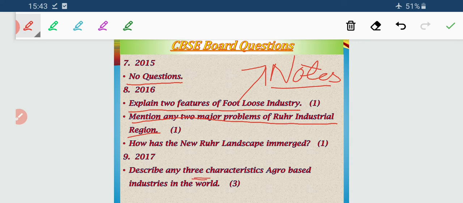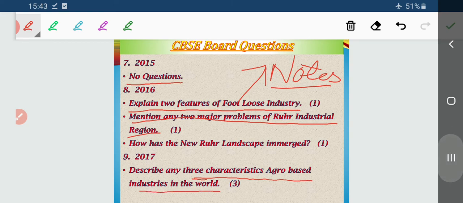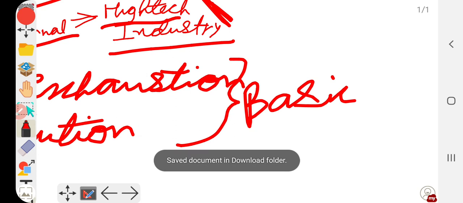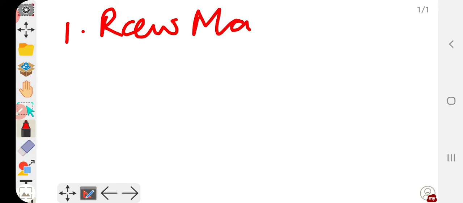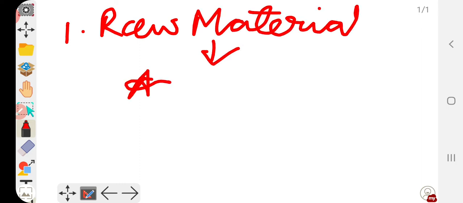Describe any three characteristics of agro based industries in the world. First of all, agro based industries means the industries which get their raw material from agriculture, that is number one. Number two, these are basically less capital oriented, more labor oriented industries.